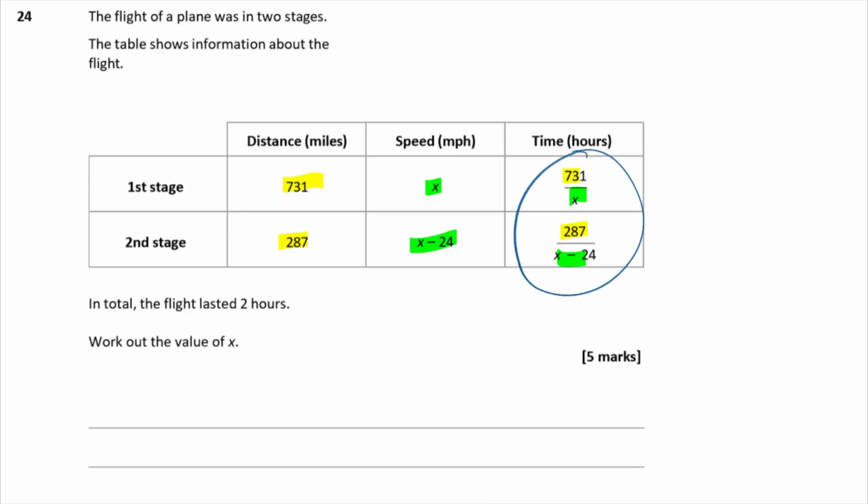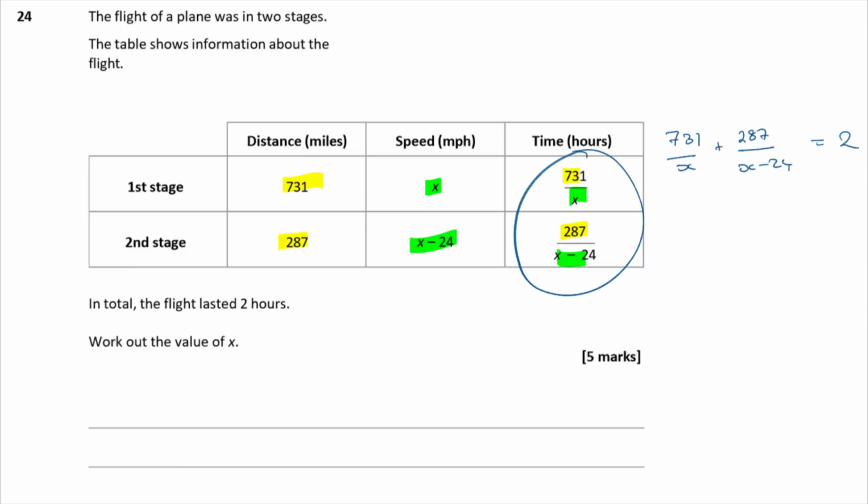We know that the total flight time lasted 2 hours. So what we need to do is say, I've got 731 over x, and I've got 287 over x minus 24, and I know that this is equal to 2 because it's 2 hours.